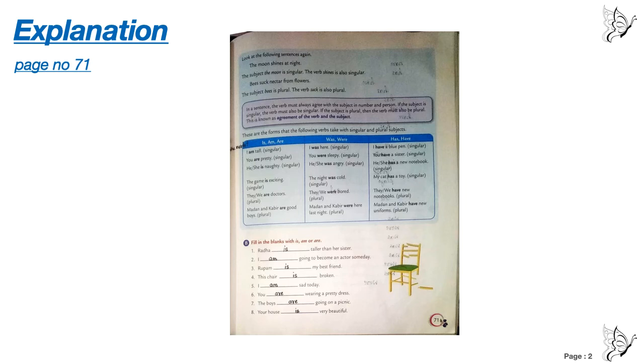You may think were is used with plural, but you is used as both singular and plural, and I and you always have some exception. So you will not use was with you. You will never use was with you. Always you will use are, and if you are using the sentence in past tense, then you will use were.